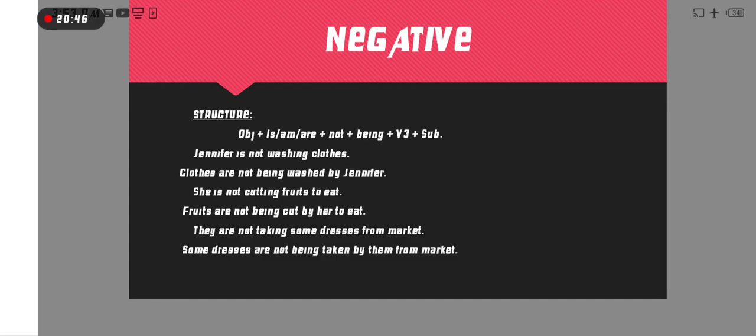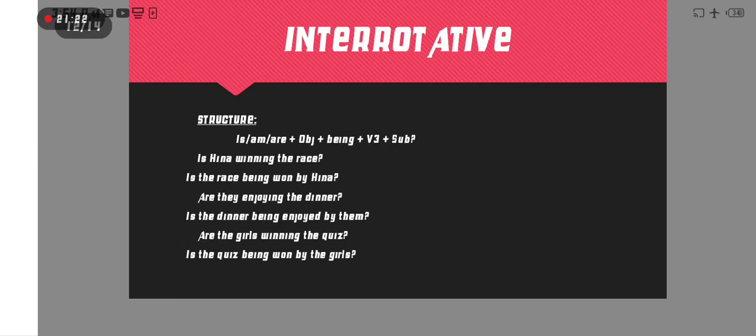The object is the word connected with the subject. The subject is doing some work on the object. So here the object is some dresses, because they are taking dresses, they are working on dresses, they selected dresses, not market. Therefore some dresses is the object. Some dresses are not, because dresses is plural, so we are using are and not for the negative: some dresses are not being taken by them from the market.